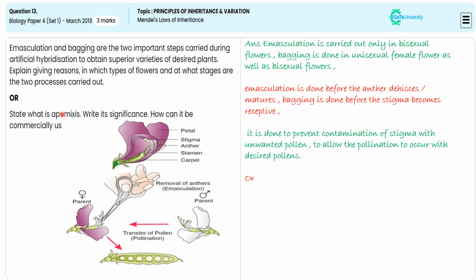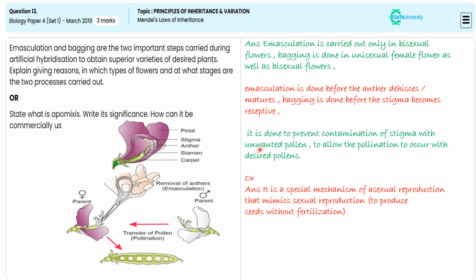In the second optional sub question, they are directing us to define apomixis and they are insisting us to specify in which way it is significant in developing the commercial strain. For this, we are specifying it is a special mechanism of asexual reproduction that mimics the sexual reproduction to produce seed without fertilization. For this specification, we are getting 1 mark.